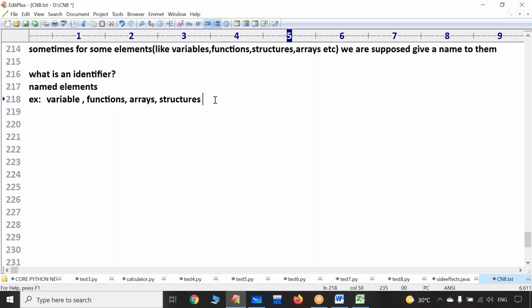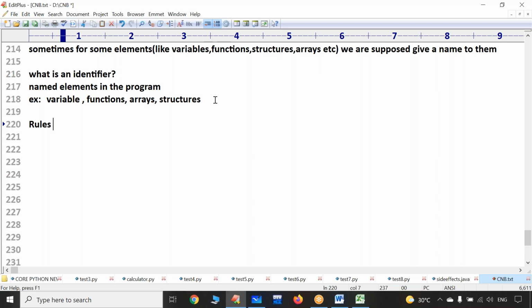So what is an identifier? An identifier is nothing but a named element in the program. Now immediately I have a doubt. Sir, can I have any rules to name some element? If I want to give a name to a variable, a function, a structure, an array, am I required to follow any rules, or can I assign my own name as per my choice?